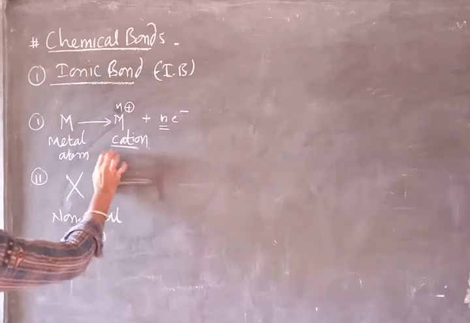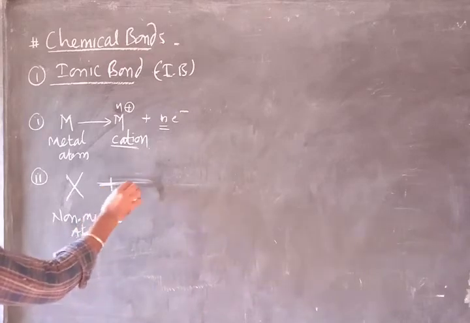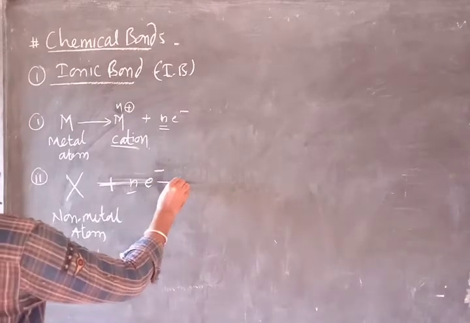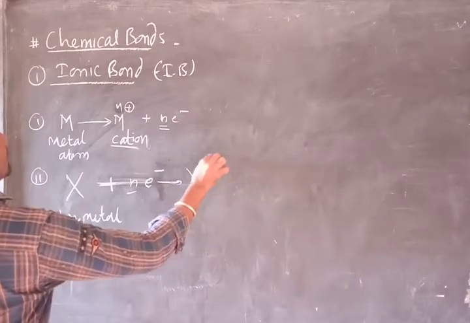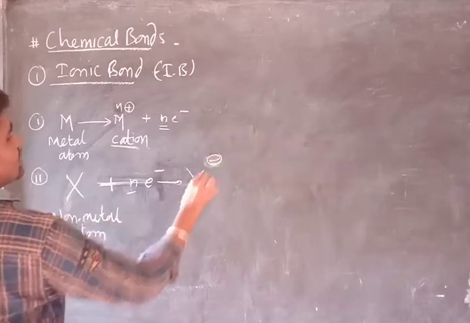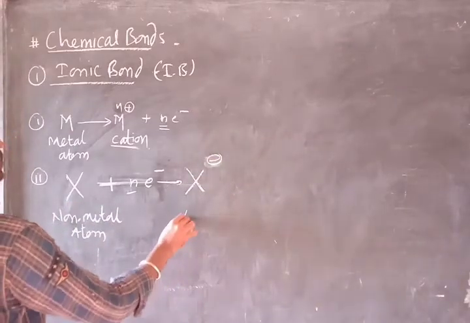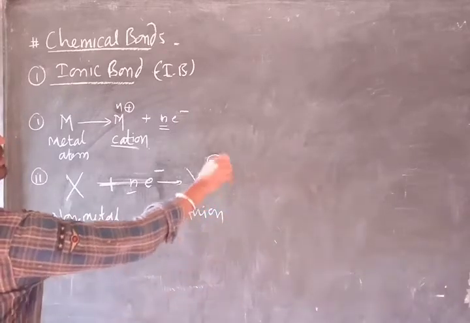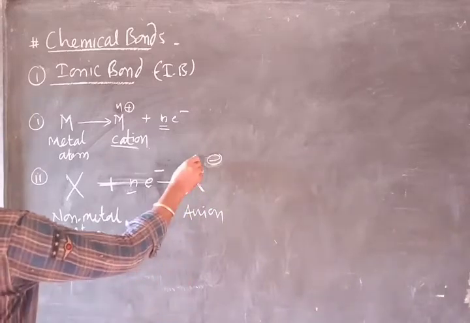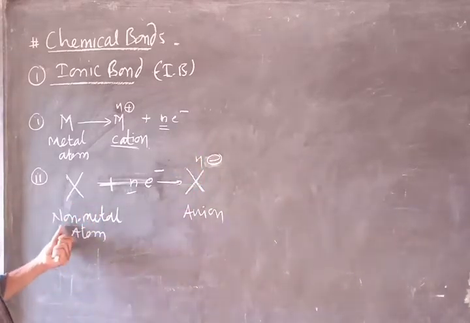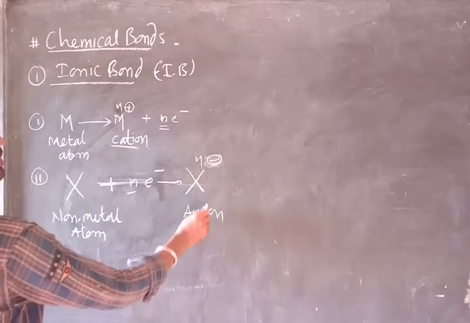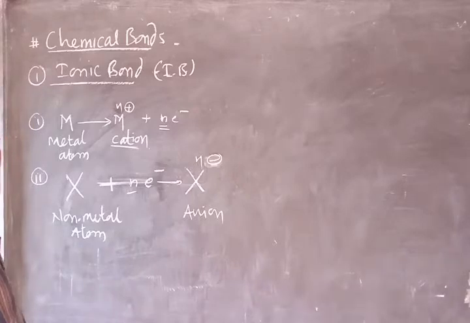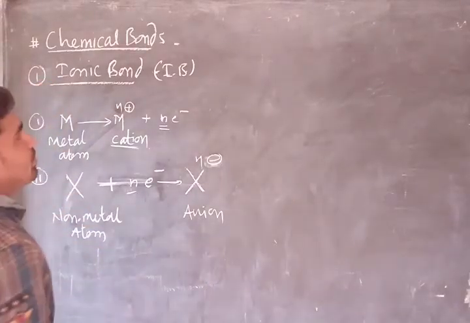A non-metal atom has a tendency to gain either 1 or n number of electrons and appear as X minus, that is a negatively charged atom called an anion. The negative charge is equal to the number of electrons gained by the particular non-metal atom. These things we should know before understanding the chemical bond.